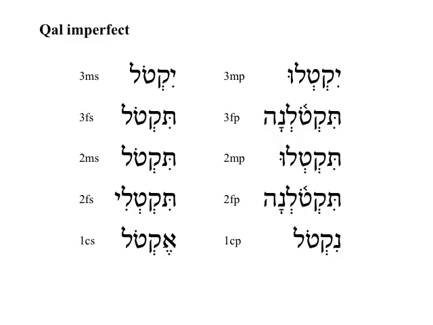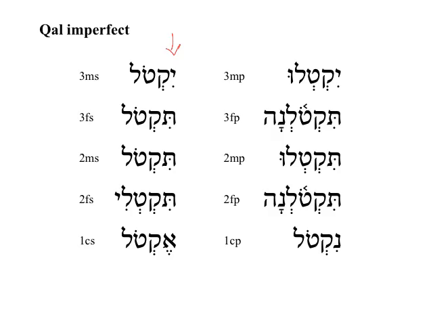Now it's good to know the Qal imperfect paradigm very well. Yiqtol, tiqtol, tiqtol, tiqtoli, eqtol, yiqtolu, tiqtolna, tiqtolu, tiqtolna, niqtol. And you'll notice that each one has a pronoun prefixed to the front. It's very important to get a grip on these.